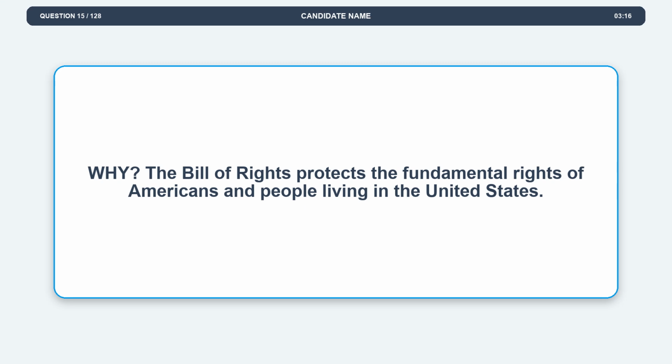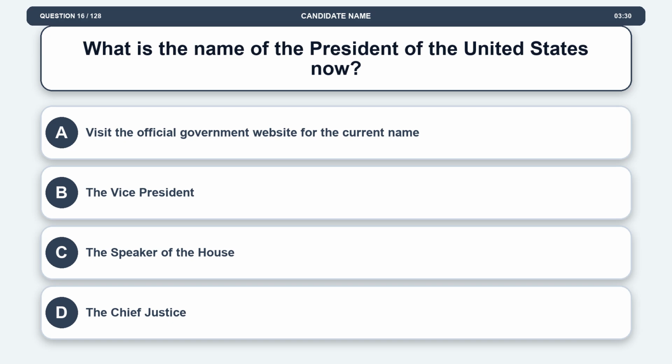Explanation. The Bill of Rights protects the fundamental rights of Americans and people living in the United States. Question 16. What is the name of the President of the United States now? Option A. Visit the official government website for the current name. Option B. The Vice President. Option C. The Speaker of the House. Option D. The Chief Justice.